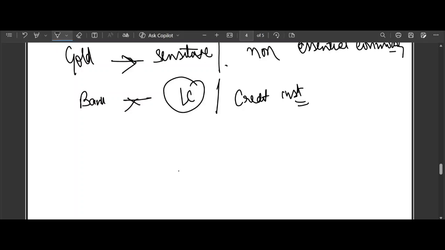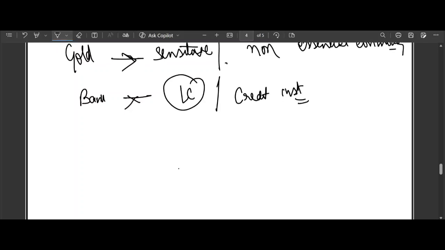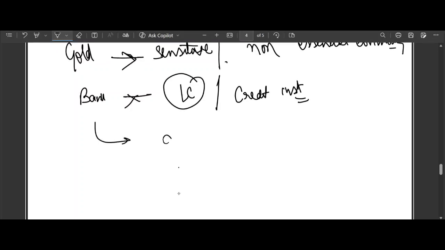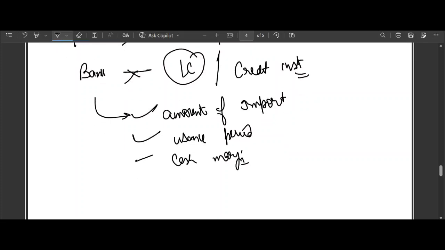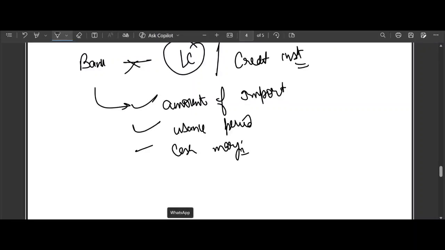And this restriction applies irrespective of the amount of import, irrespective of the usance period, and cash margin. The question is why? Because RBI wants gold import to be fully funded upfront, not through bank intermediated credit.